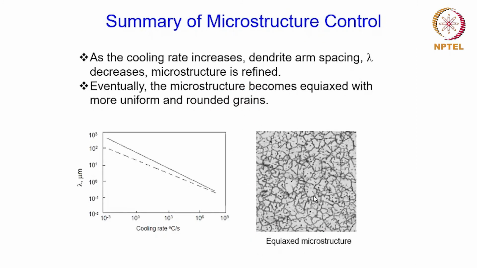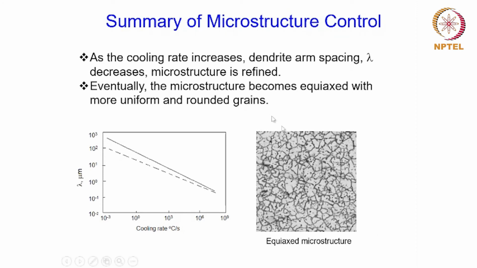So as the cooling rate increases, this dendrite arm spacing lambda will decrease, and as a result, the microstructure is refined. And this is something that can be seen from this particular plot over here, which shows the relationship between lambda and the cooling rate. So here also you can see that as the cooling rate increases, lambda decreases, right? So a high cooling rate will give rise to a finer microstructure, as I said before also.